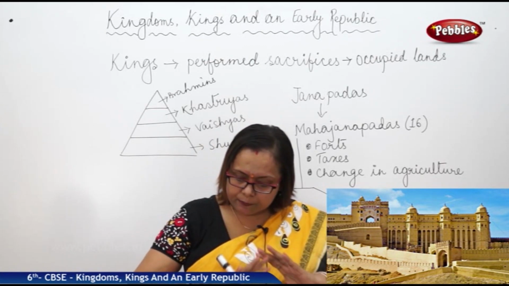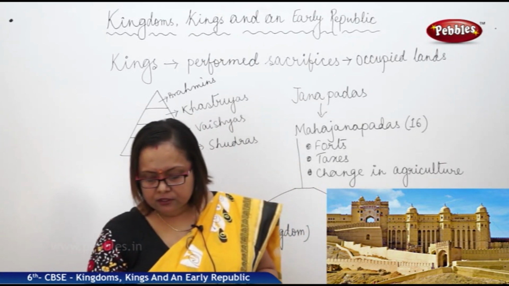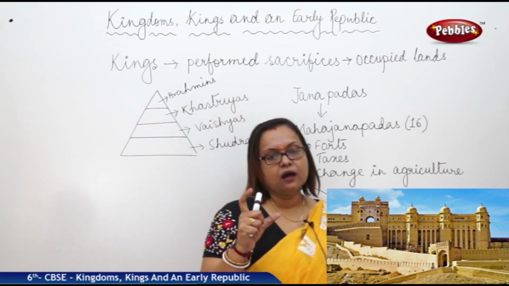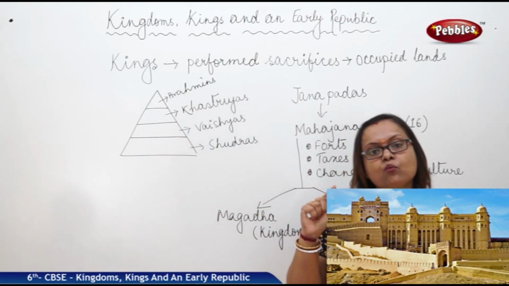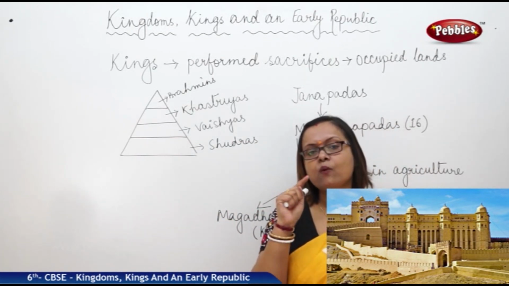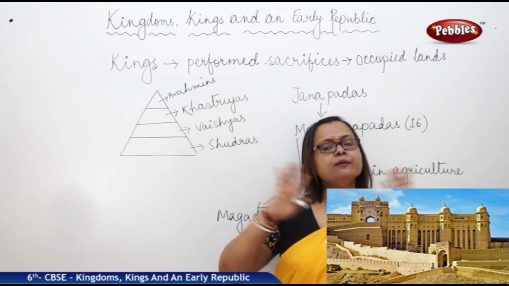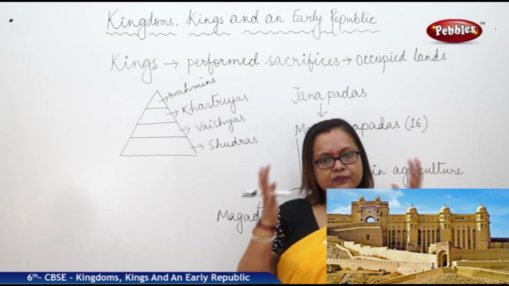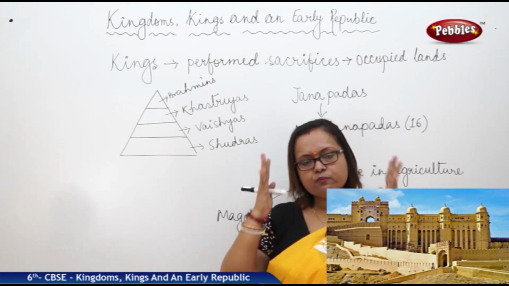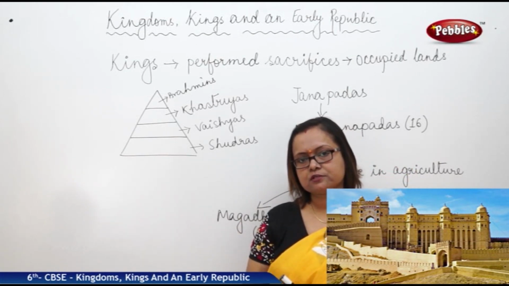Here the complete scenario was different. Sangha, Gana or Sangha, it was not only one king or one man ownership, it was for all, where many people were together, and they gave their decision on how to make the place prosperous.